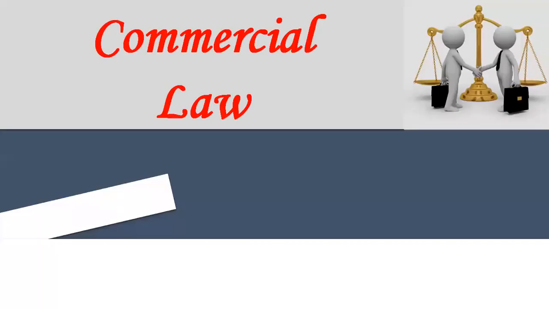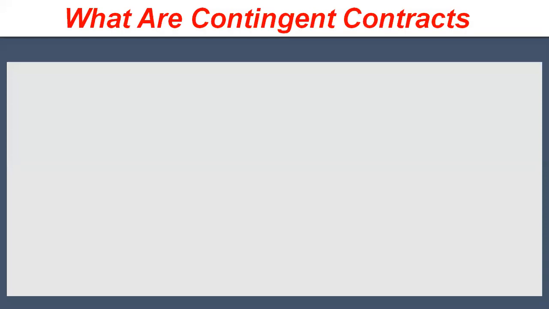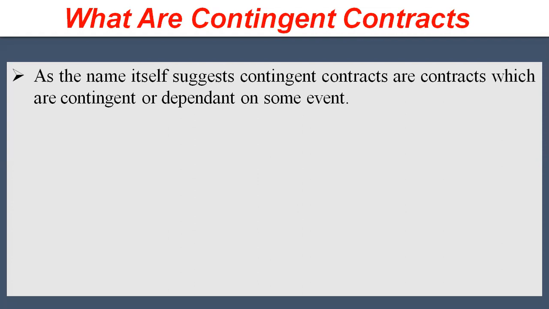Now our subject is commercial law and the topic is contingent contracts. First of all, we must know what contingent contracts are. As the name suggests, these are contracts which are contingent or dependent on some event, and that event is a future uncertain event.